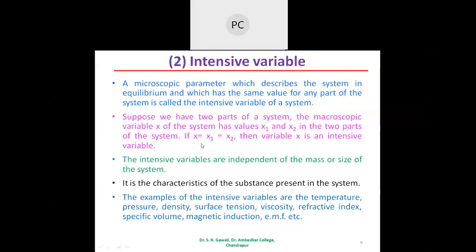When we obtain the macroscopic variable x, then x is equal to x1 is equal to x2, and such a variable x is an intensive variable. When x1 is equal to x2 is equal to x, in that case we call such a variable an intensive variable. So in an intensive variable, what will happen?